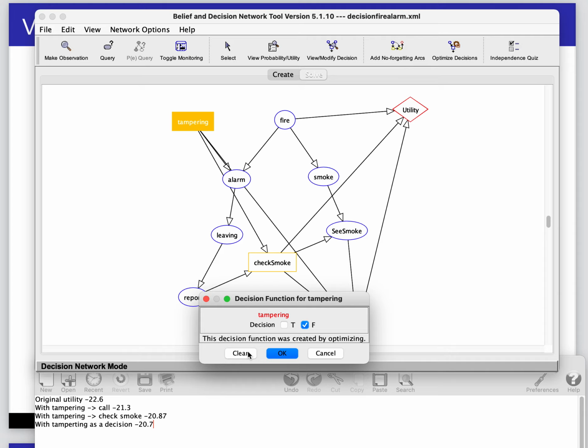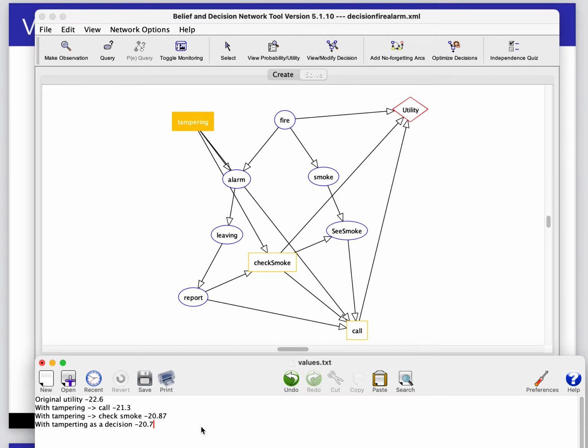Right, so it turns out preventing tampering is useful. If you look at the values here, it's not that much more useful than just knowing whether someone was tampering. Okay, so knowing whether someone's tampering had some value, and actually causing or stopping tampering, here stopping tampering was the best, at minus 20.7.